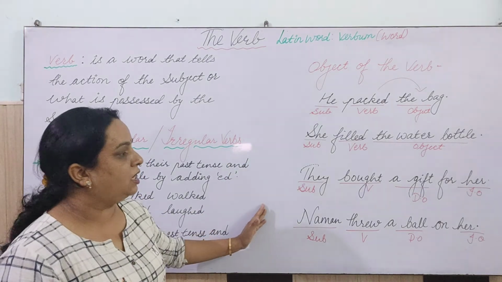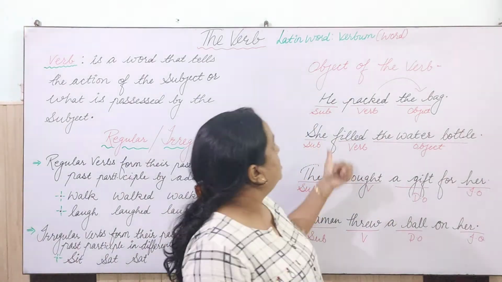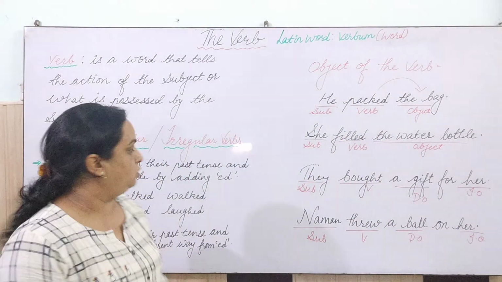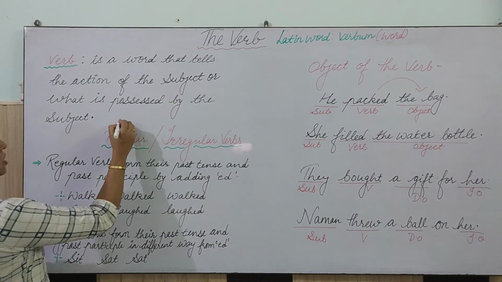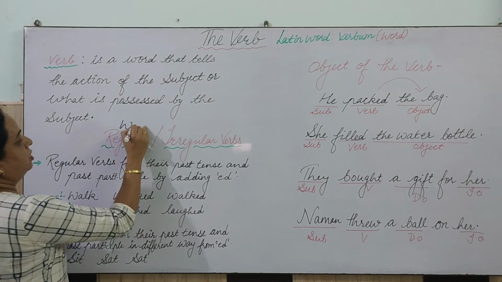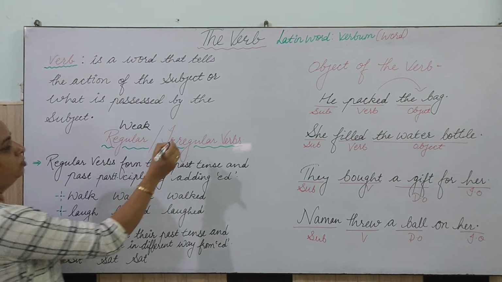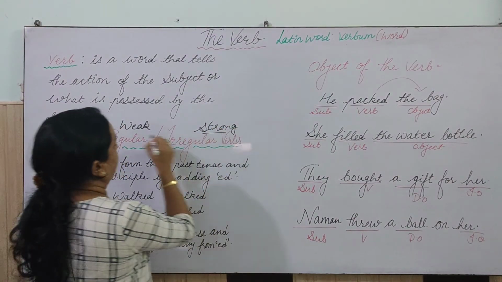So please take a screenshot of these regular verbs and the object of the verb also. And this regular verb is known as what? This is also known as a weak verb, and this irregular verb is known as a strong verb. This is very, very important.